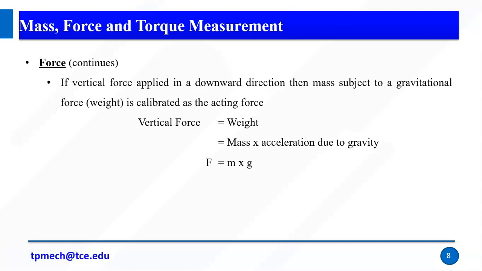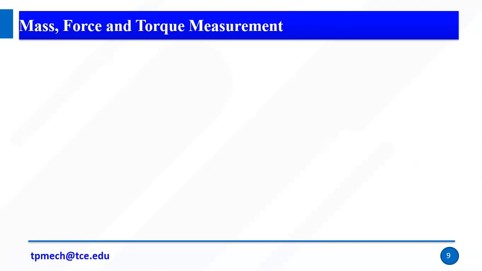But depending on the application, we change the terminology. To weigh an object, we use weight, and we won't call it force there. But if a vertical force acts, it is similar to our weight. If the force is applied in a downward direction, the mass is subject to gravitational force and is calculated as a force. So a vertical force is nothing but our weight, mass into acceleration due to gravity. F equals m into g, right?